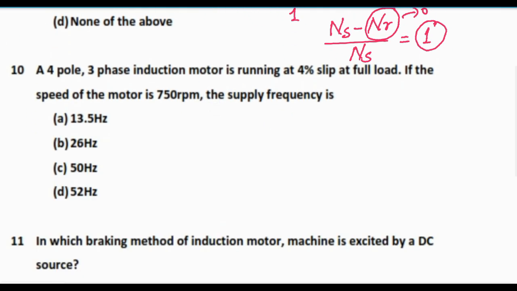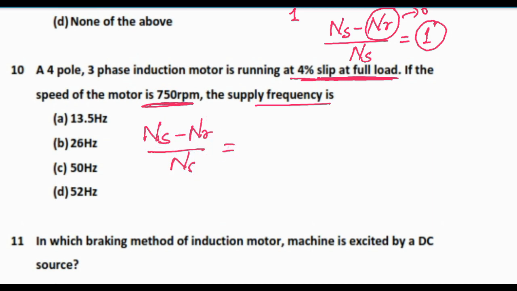Next question is, a 4-pole 3-phase induction motor is running at 4% slip at full load. If the speed of motor is 750 rpm, the supply frequency is. Here given that the induction motor is running at 4% slip at full load. So here ns minus nr by ns is equal to slip, which is given to be 4%, that means 0.04.